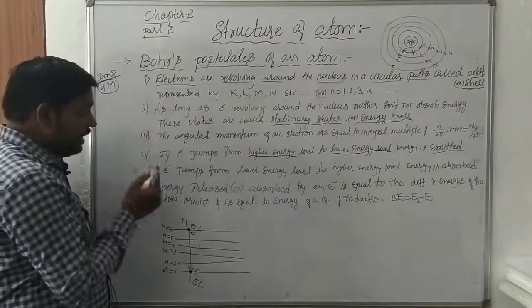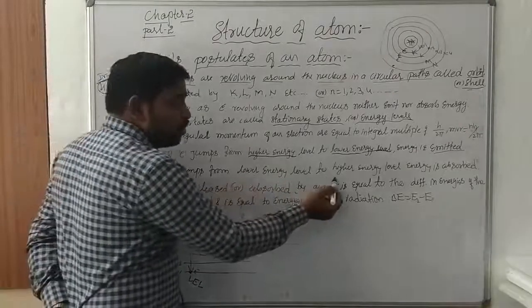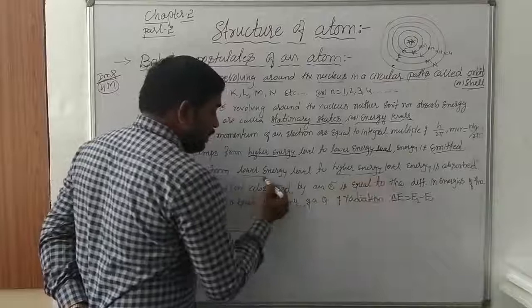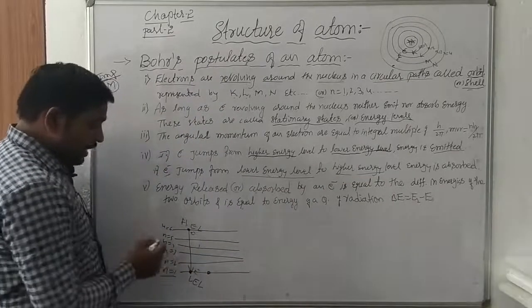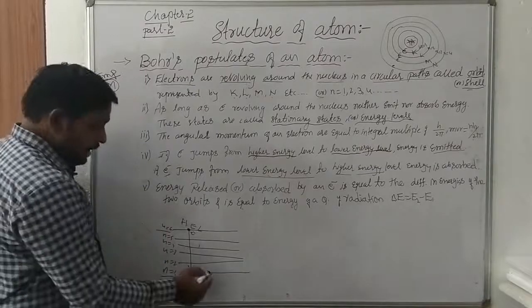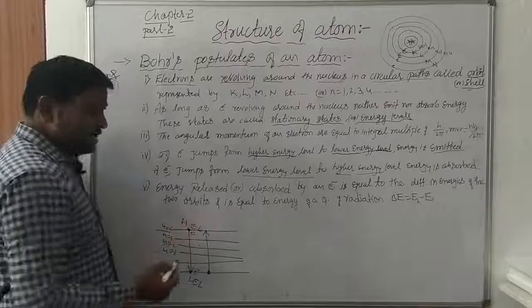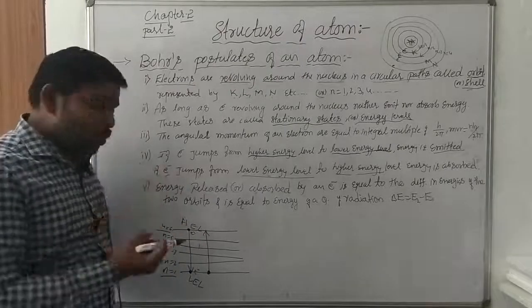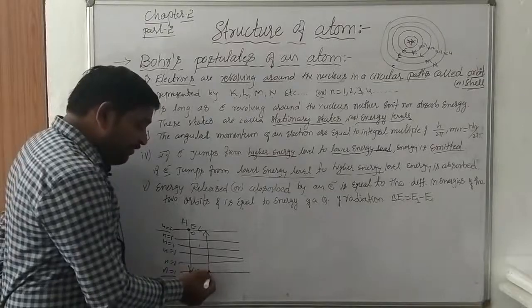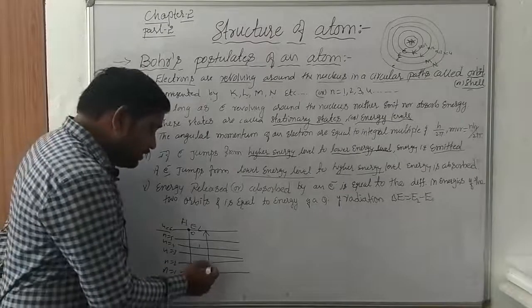ಸೊ ಅದೇ ರೀತಿ if electrons jump from lower energy level to higher energy level, ನೋಡಿ lower energy level ಅಂದ್ರೆ ಯಾವುದು, n is equal to 1 is the lower energy level, n is equal to 6 is the higher energy level. Lower energy level ಇಂದ electron higher energy level ಗೆ jump ಆಗಬೇಕಾದ್ರೆ ಏನಾಗುತ್ತೆ, energy has to be absorbed. So by absorbing some quantity of energy, this electron will get kinetic energy and this electron will move to higher energy level.